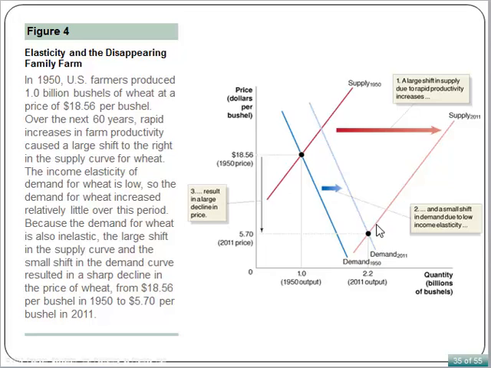So the large shift in the supply curve and the small shift in the demand curve resulted in a sharp decline in the price of wheat from $18.56 per bushel in 1950 to $5.70 per bushel in 2011. The result is the paradox of American farming. Ever more abundant and cheaper food supplied by fewer and fewer farms.